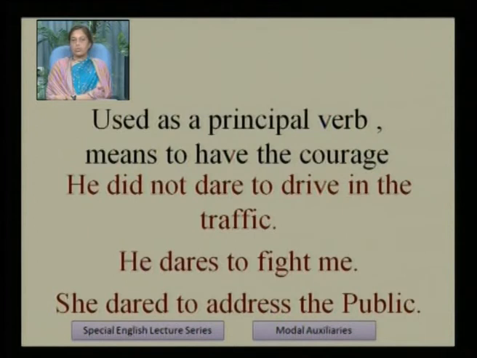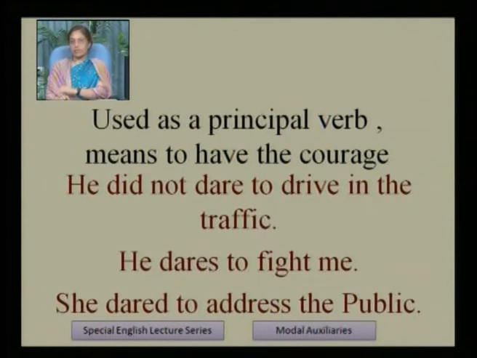It is also used as a principal verb. It means to have the courage. He did not dare to drive in the traffic. He dares to fight me. She dared to address the public.